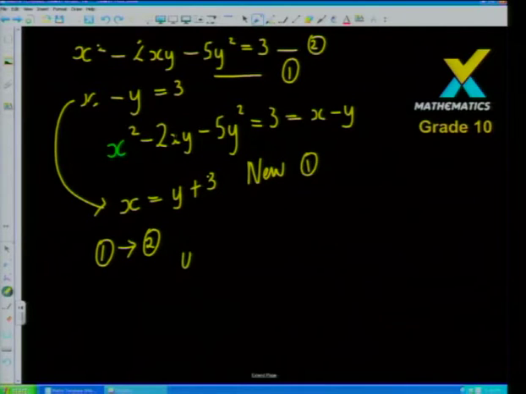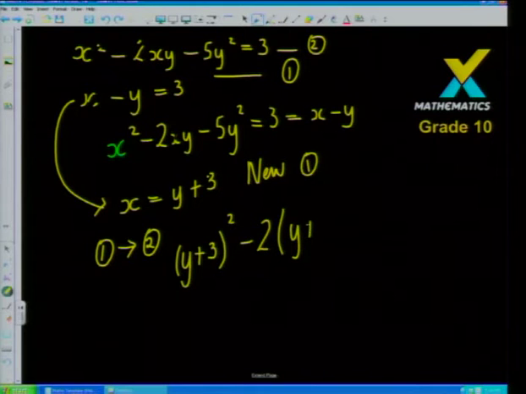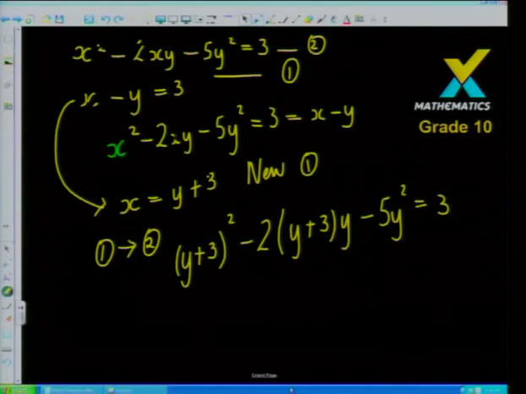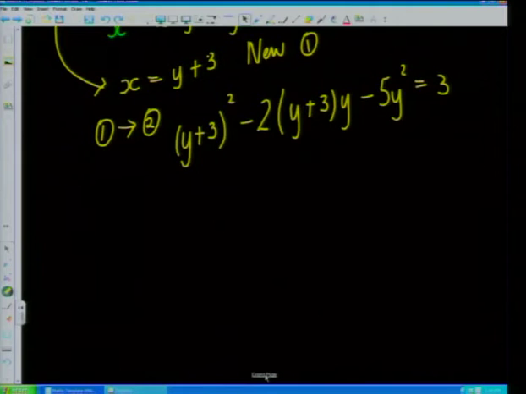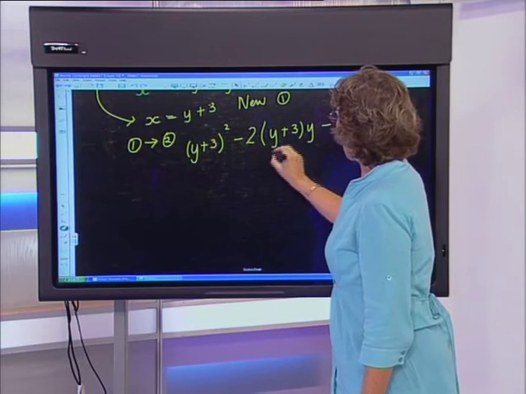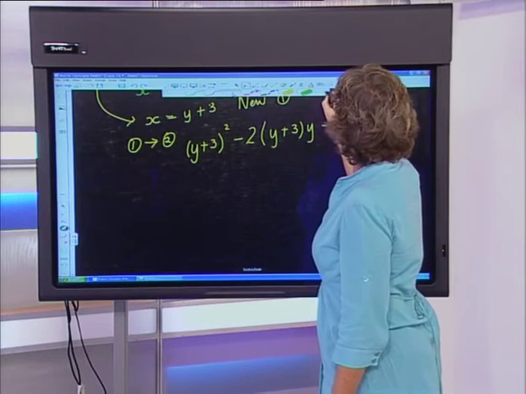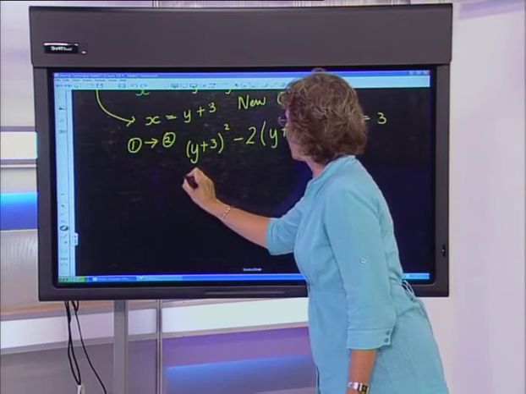So you're going to have y add 3. It's going into the place of x. Take away twice x, and x is being replaced by y add 3, and we're going to multiply that by y. Subtract 5y squared is equal to 3. Now I look at this and I immediately think of all the places where my students would make a mistake. And over here is where they would be bound to get a little bit confused as to what they are doing. So this is where we're having a bit of a problem again.